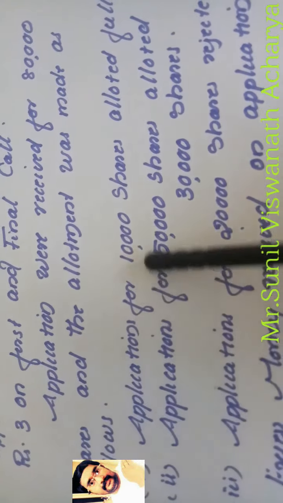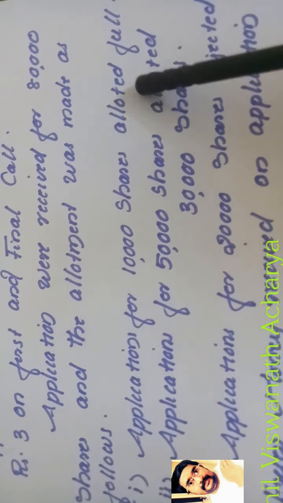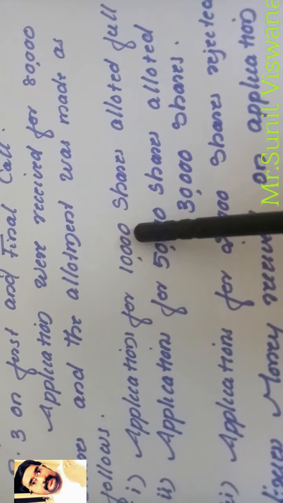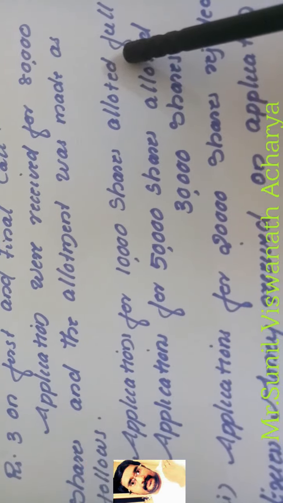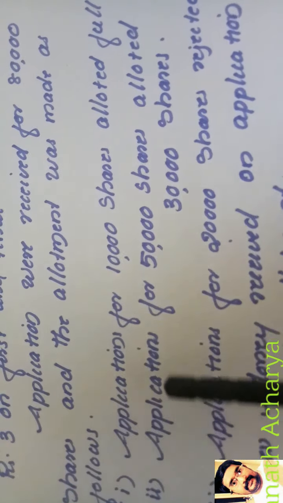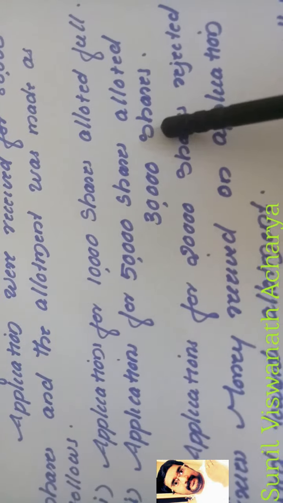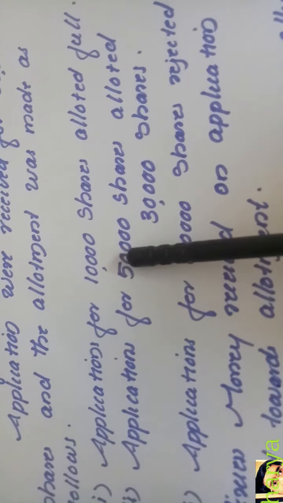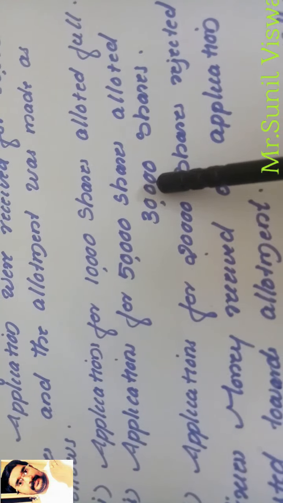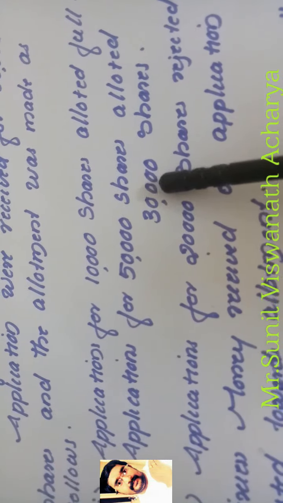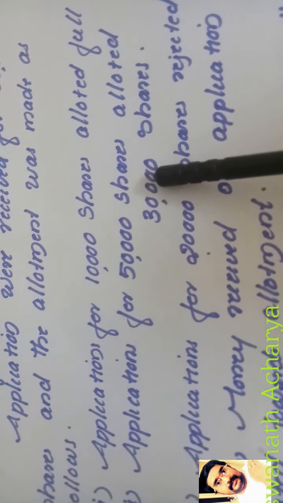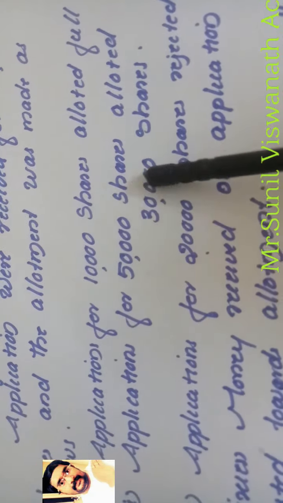So what the company did, we can see. First, application for 10,000 shares allotted full. It means 10,000 applicants, company allotted 10,000 shares. Second category, application for 50,000 shares allotted 30,000 shares. So this is pro rata allotment. For 50,000 applications, company allotted only 30,000. That means proportion is 30,000 divided by 50,000, that is 3 by 5.